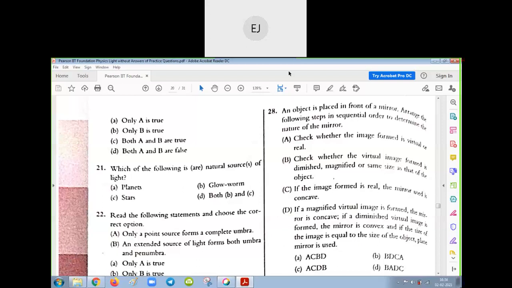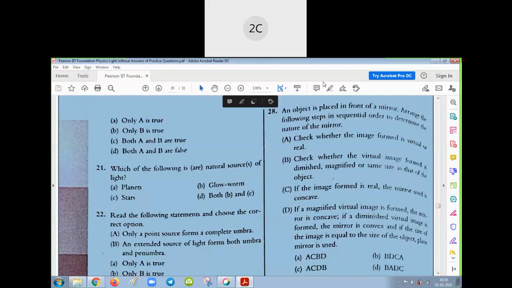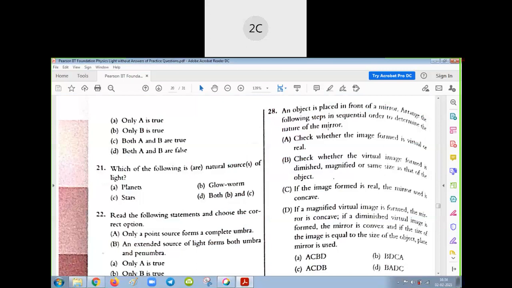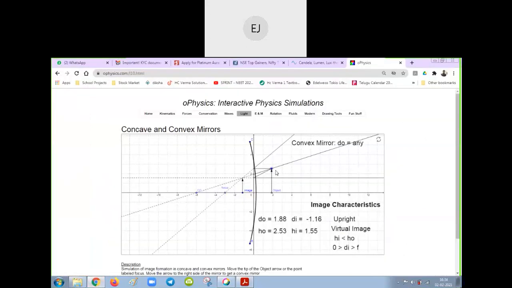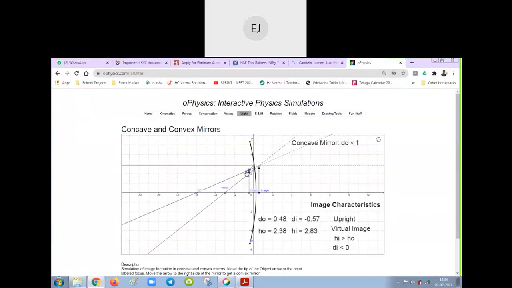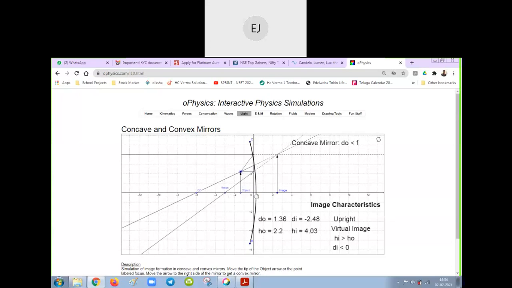Sir, I want to ask a question. Sir, does a concave mirror form a real image? Only in one case does it form a virtual image. When the object is in between focus and pole, a concave mirror forms a virtual image.